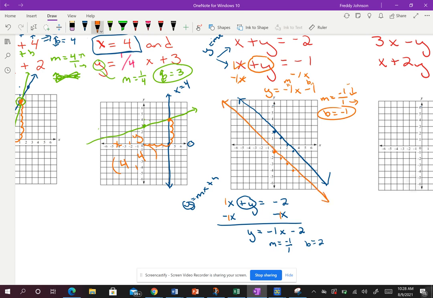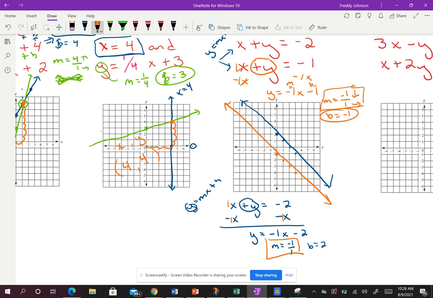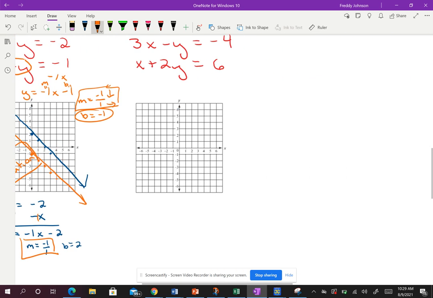And hopefully here's kind of the dead giveaway, because I know my lines aren't straight, but we should notice, boom, the m here is -1 over 1. The m here is -1 over 1. So those lines are parallel. So now this tells me, oh, this is a no solution, because my lines never cross. Okay, so now we're going to move on.